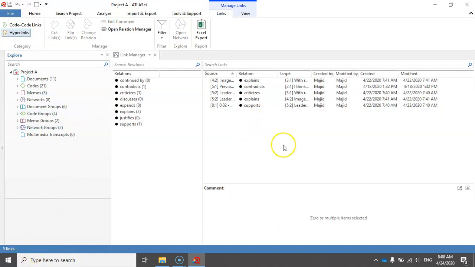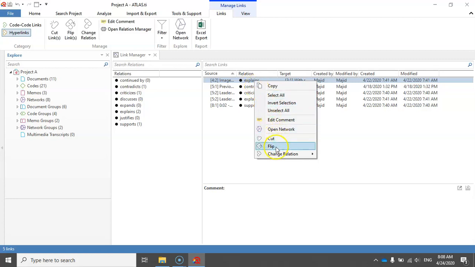The other possibility is that you can flip the link between 2 quotations by right clicking on the link and selecting flip. Note that flipping a link means changing the direction of the relationship between 2 quotations.